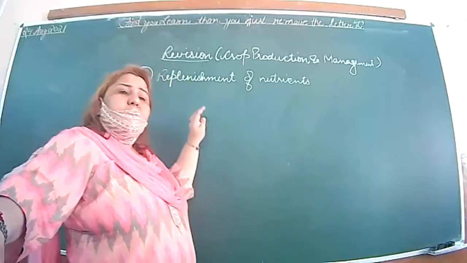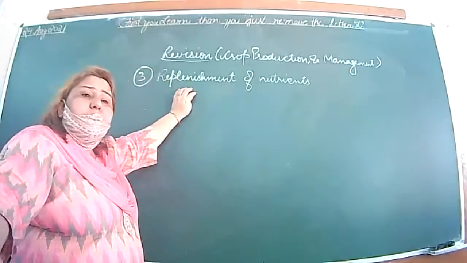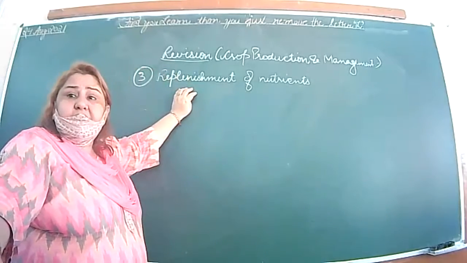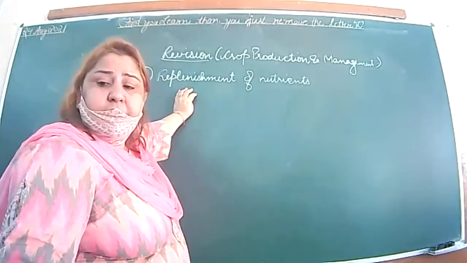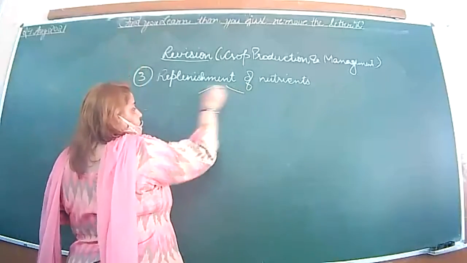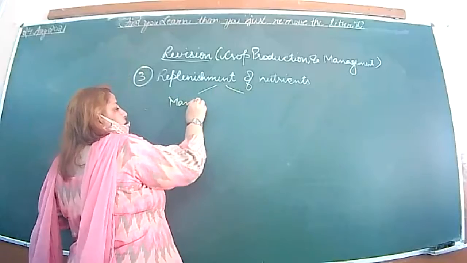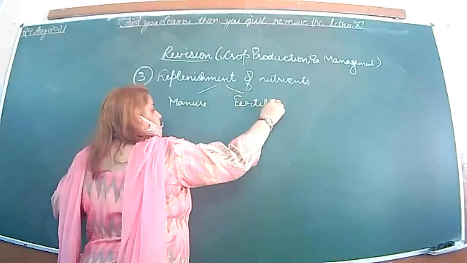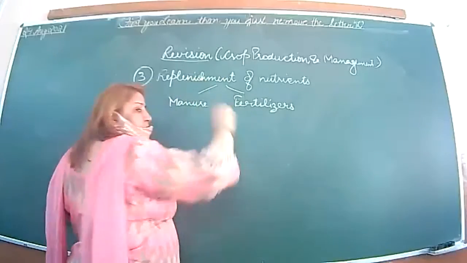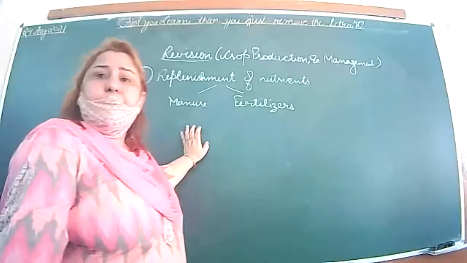ठीक है? According to that, based on the nutrients, we will give in the two ways, manures and the fertilizers. ठीक है? We will give in the two forms, manure and fertilizers. Now, what is manure?